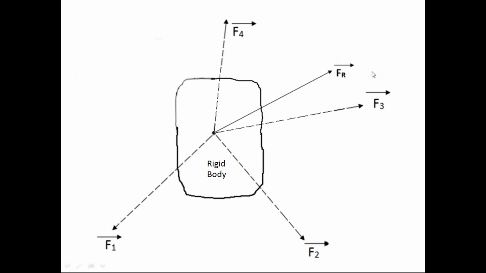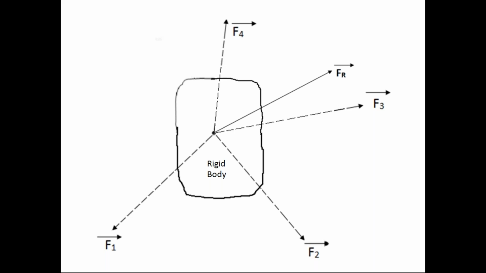So if I find this resultant force FR bar, I can remove these four forces from the rigid body, because this resultant force has the same effect on the rigid body as that of these four forces. I apply only the resultant force on the rigid body and I remove all these four forces from the rigid body. There is no necessity, because we calculate the resultant force and apply it on the rigid body.